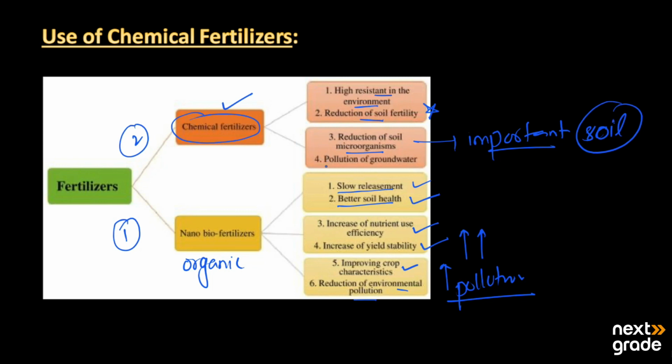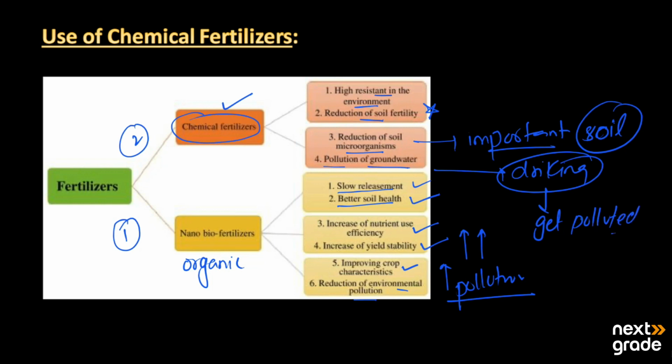They also increase the pollution of groundwater. The groundwater that organisms use for drinking gets polluted when we use artificial or chemical fertilizers. So this is a drawback of chemical fertilizers over organic fertilizers. In this way, organic fertilizers are safe to use because they are natural and organic.